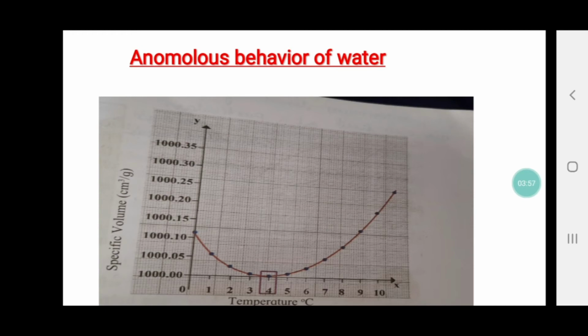When we heat, it expands and its volume increases. Now as the volume increases, how is the density affected by the volume? For example, we will take the example of Mumbai city. The density of Mumbai is greater, right? Why?